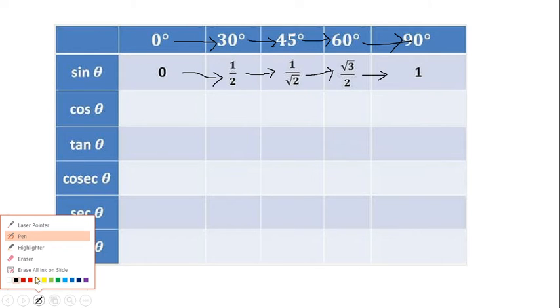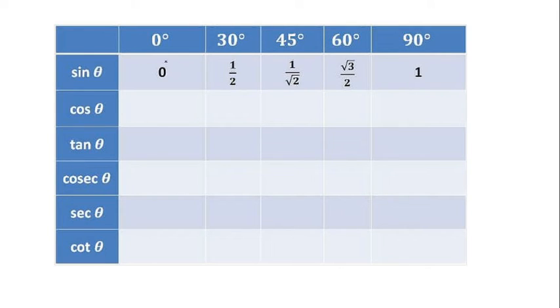Now let me rewrite this one. You can remember it like this. Suppose sine 0 is 0 by root 4. What I am saying, sine 0 is 0 by root 4, and 0 by root 4 is nothing but 0. Second one, sine 30 degree is 1 by root 4. Root 4 is 2, so 1 by 2. Look at here. Next one, 45, 2 by root 4.